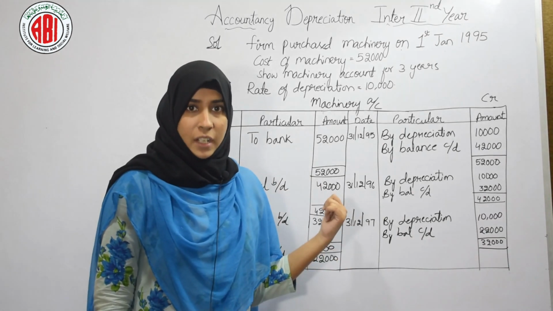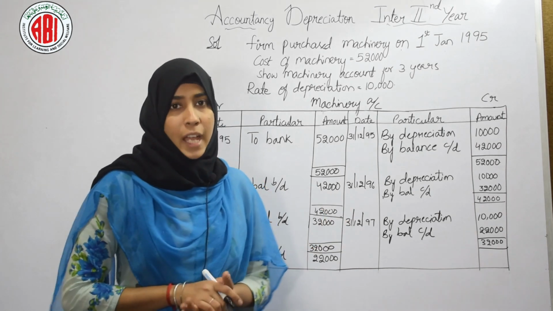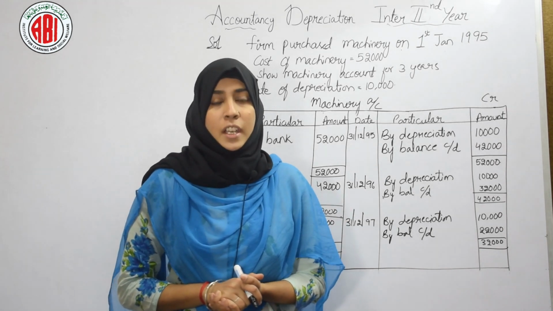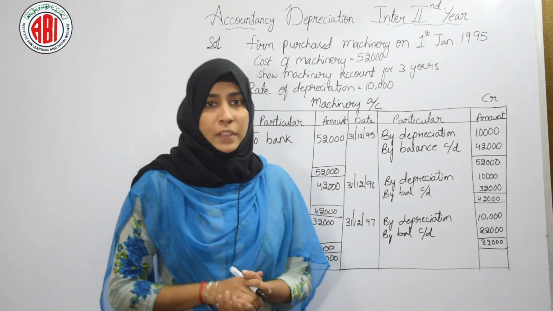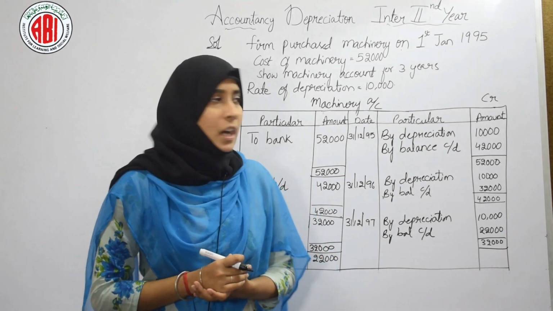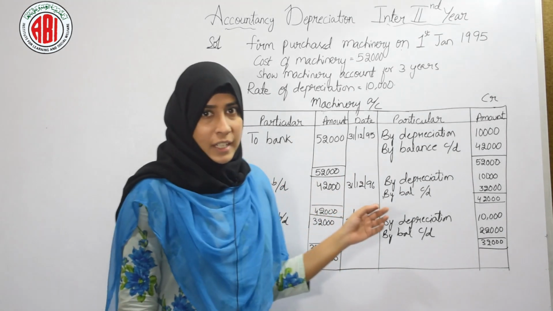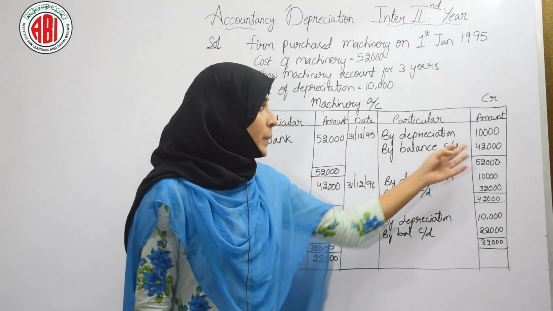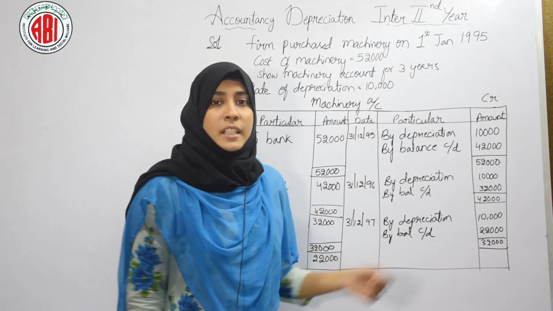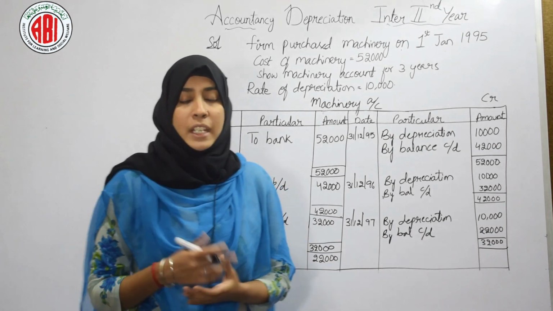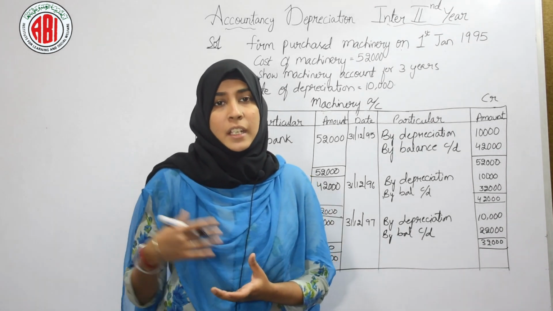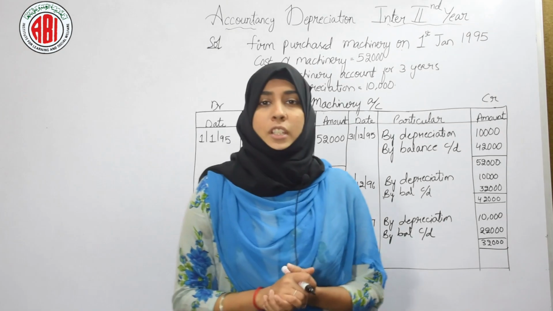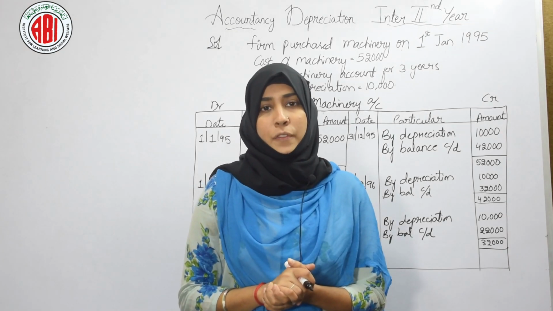Therefore this is our machinery account, in which we have calculated the rate of depreciation as our first step, and then we have prepared the machinery account for 3 years. For all 3 years we have provided depreciation of rupees 10,000. Since this is the straight line method, every year the same amount will be provided as depreciation. So this was about the problem of straight line or fixed installment.